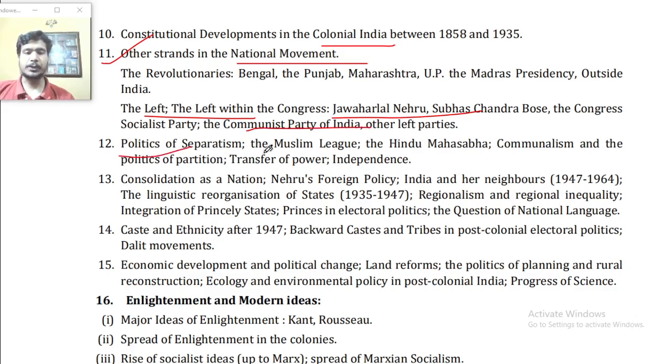Politics of separatism, the Muslim League and the Hindu Mahasabha, communalism and the politics of partition, transfer of power and independence. Consolidation as a nation, Nehru, foreign policy, India and her neighbors.